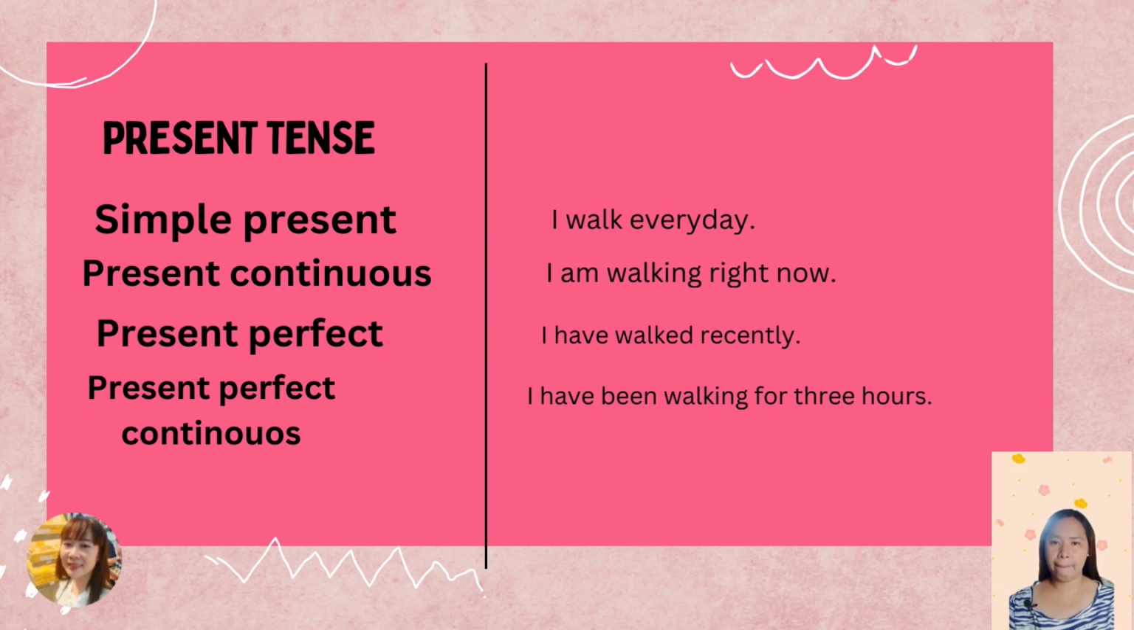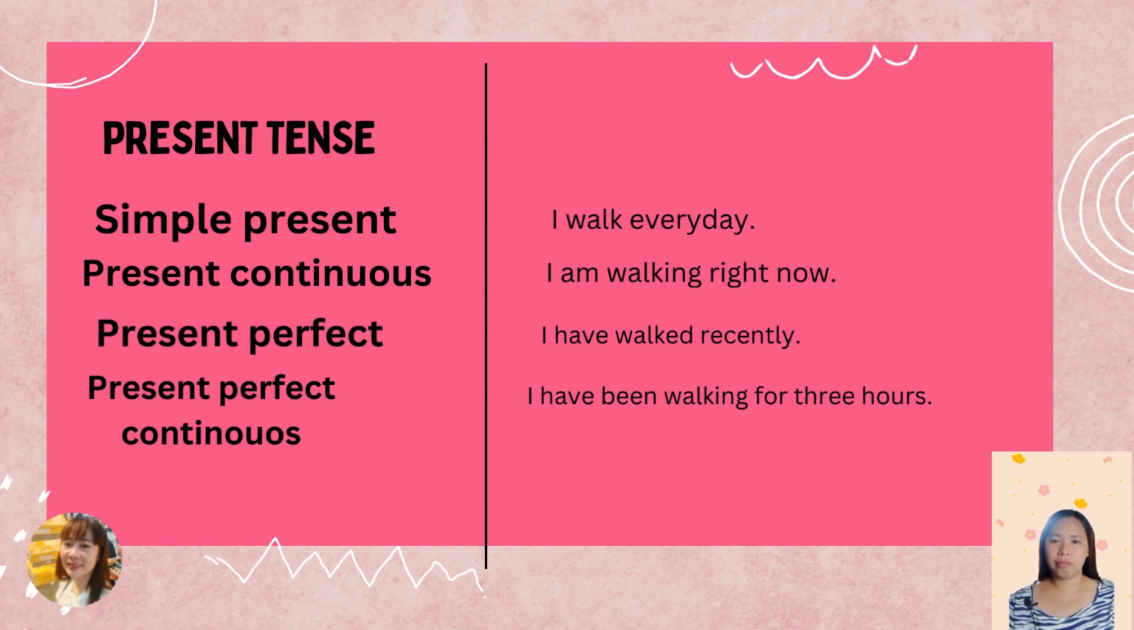Next is the present continuous. Continuous means the ing form of the verb. For example, I am walking right now. This means you're talking about what you're doing at the moment. Remember, too, that you need to use the auxiliary verb, or the helping verb, such as is, are, was, were, etc. In this sentence, we use the auxiliary verb am plus the ing form of the verb.